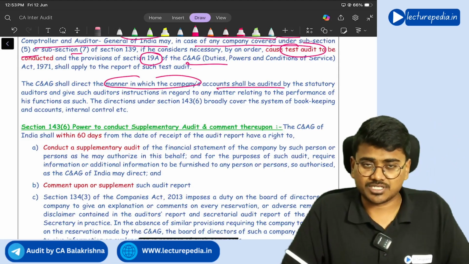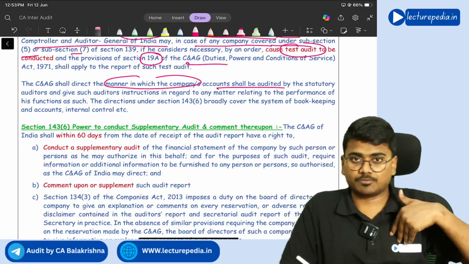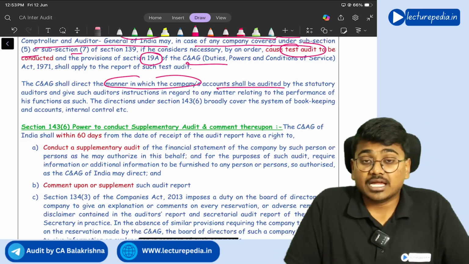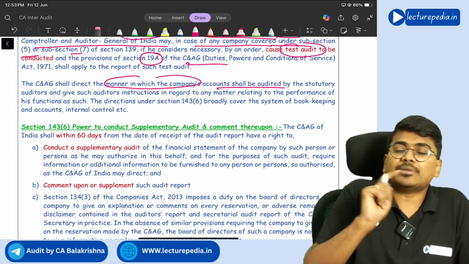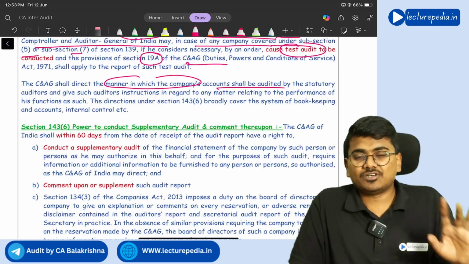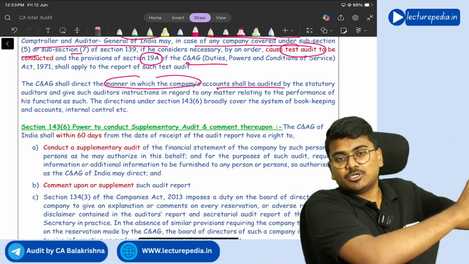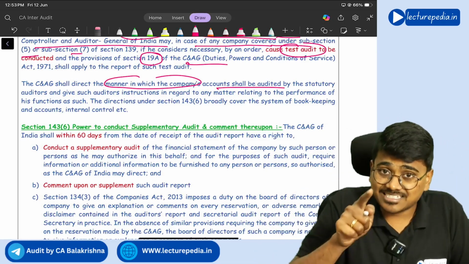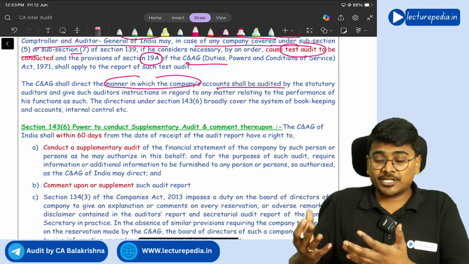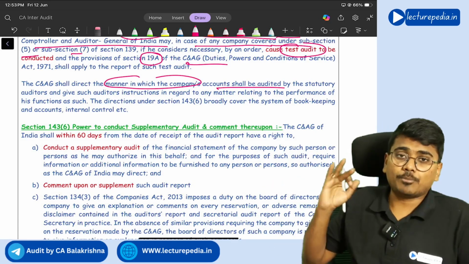This point we have already seen. And once the statutory auditors have given audit reports to C&AG, within 60 days C&AG has the power to order a supplementary audit. Now, what is the difference between supplementary audit and test audit? In case of test audit, some audit reports are selected randomly and ordered for test audit. Whereas in case of supplementary audit, after seeing the main audit report, C&AG feels that the auditor has not done the audit properly.